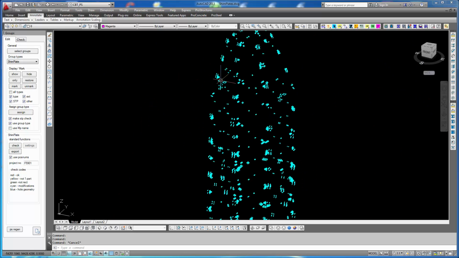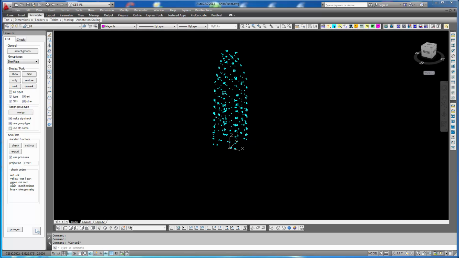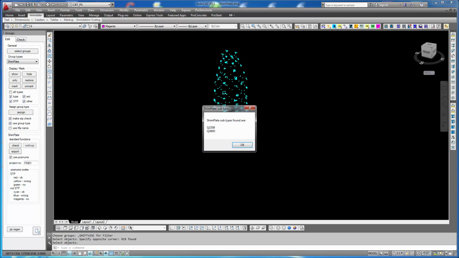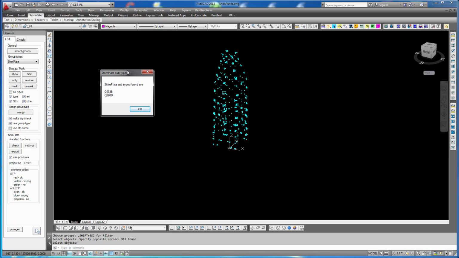And because all shim plates are obviously positioned, we can do the export. We'll do it right away. We have to use the position numbers, and also we have to have a project number. We select the parts. The tool is doing the sorting according to material first, and then the parts get rechecked if they are standard parts.